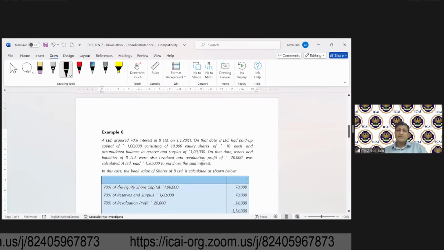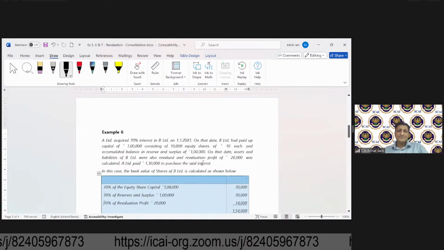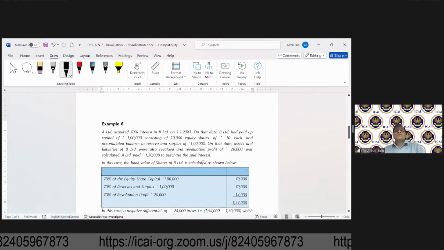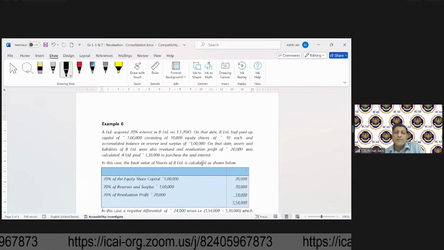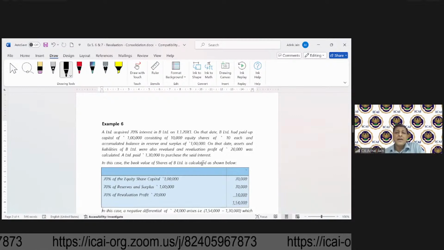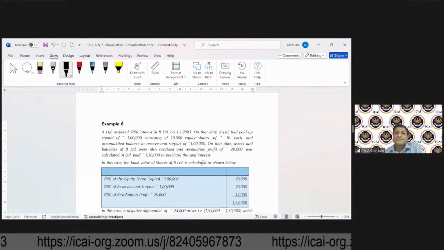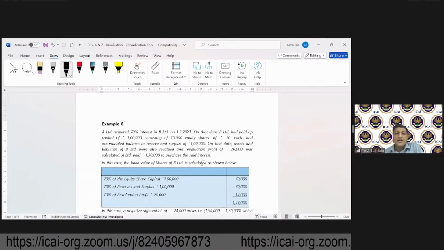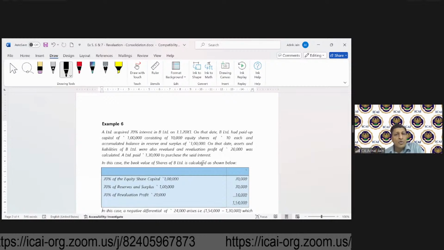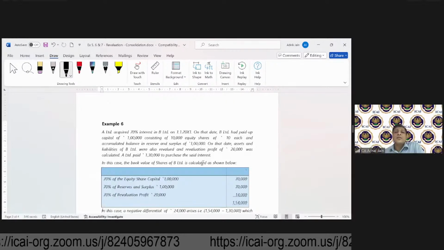All right, so let's look at one more example. A Limited acquired 70% shares in B. On that date, B had a paid up capital of 1 lakh and accumulated reserves of 1 lakh. Assets and liabilities were revalued and it resulted in a revaluation profit.